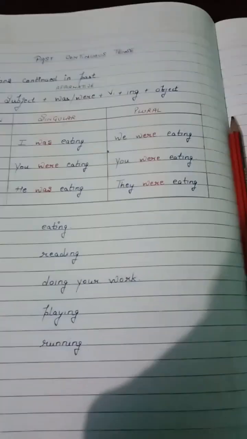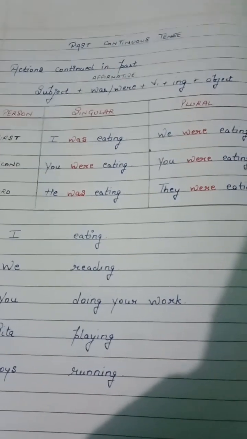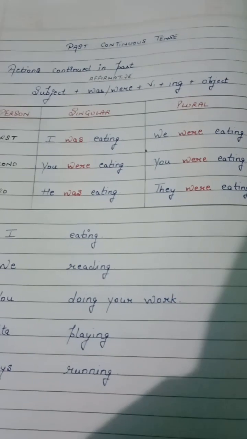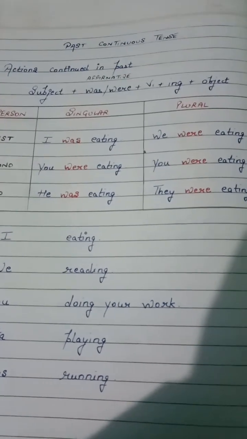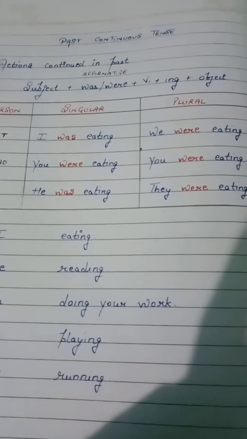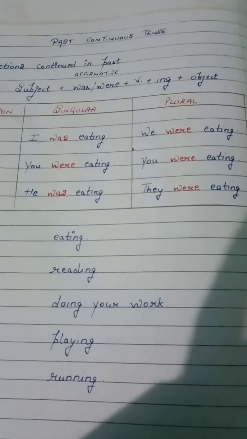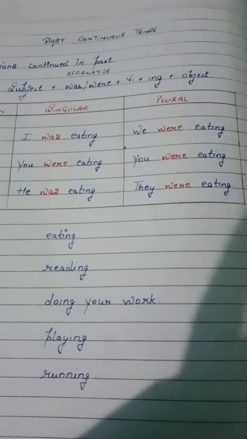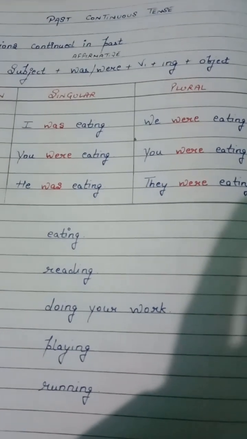Now, before going forward, we will talk about the structure, the syntax of past continuous tense. As I have told you in my earlier videos, grammar is basically science, so it also follows certain rules. Now, for the structure of past continuous tense in affirmative sentences.